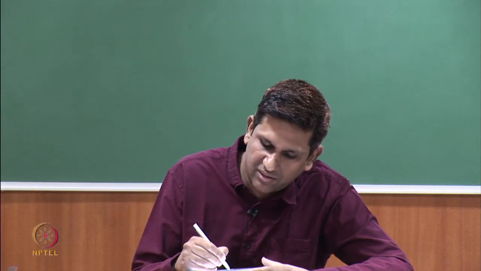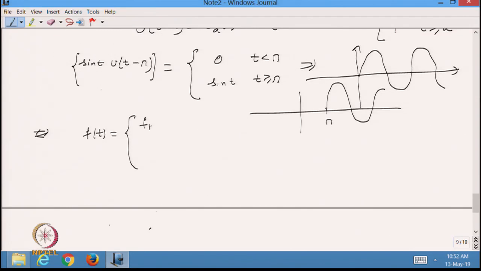It is f1(t) when t is between t0 and t1, then f2(t) when t is greater than or equal to t1 and less than t2, and f3(t) when t is greater than or equal to t2 and less than infinity. Suppose I take just 3